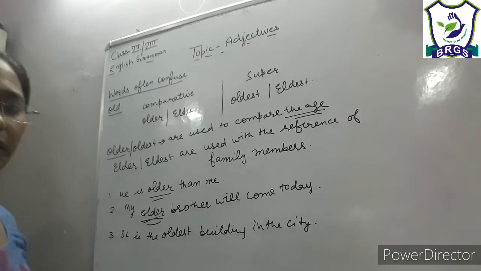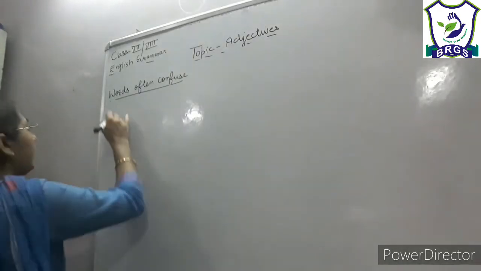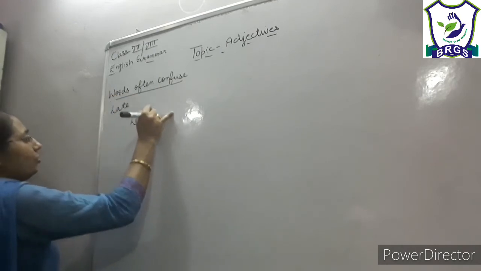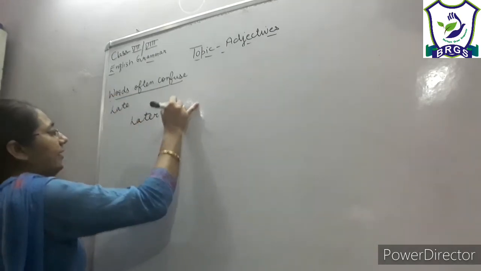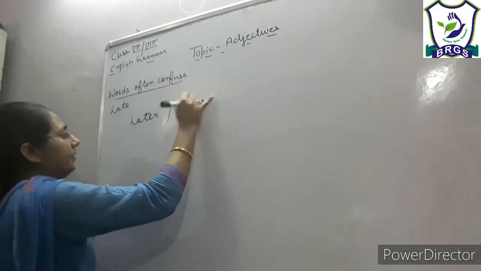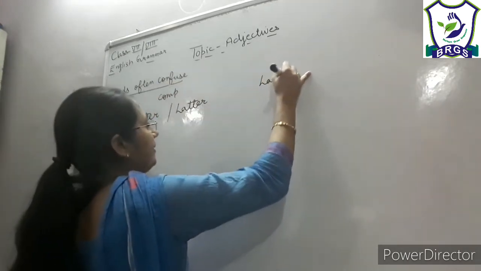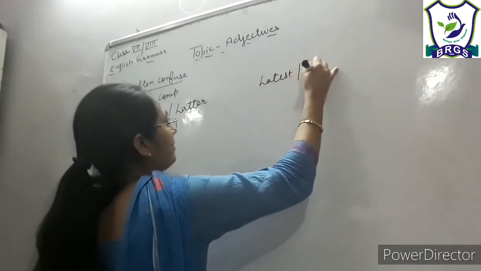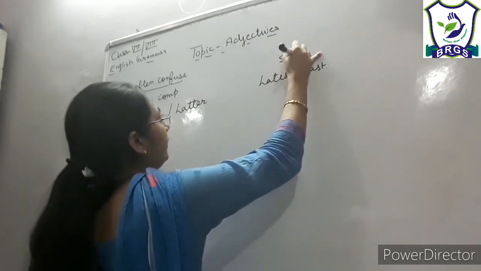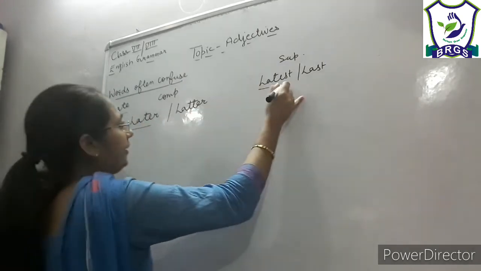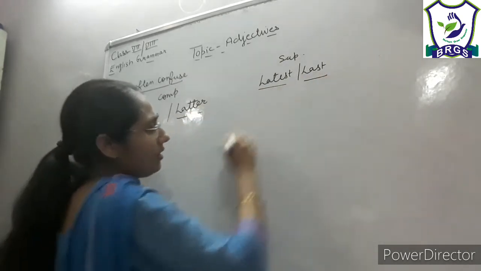So next pair is late. Again late can be changed into later and latter as comparative, and latest and last as superlative, right? So late will change into later and latest as well as latter and last.